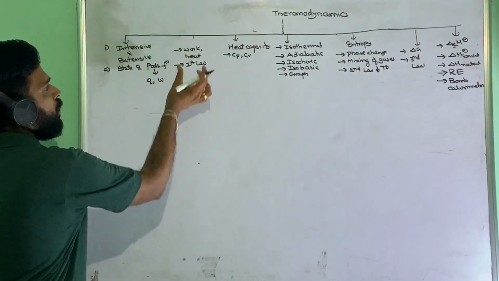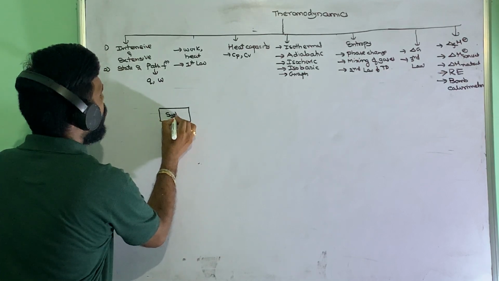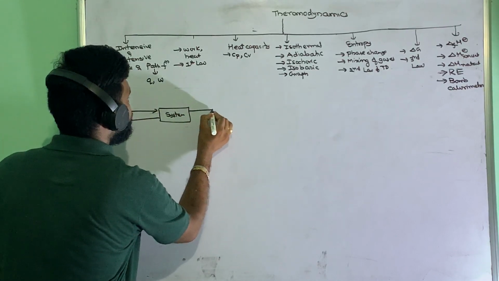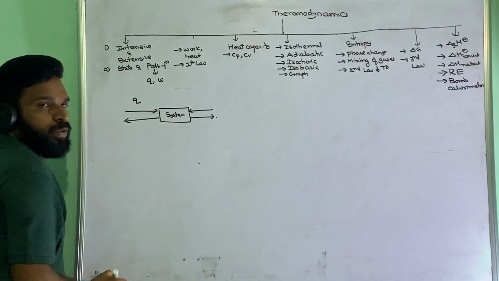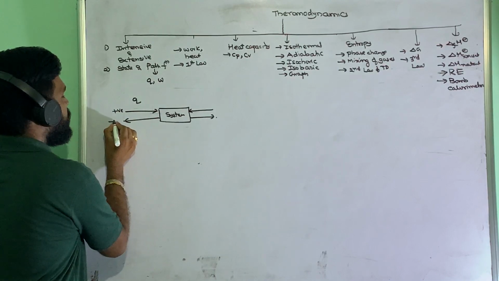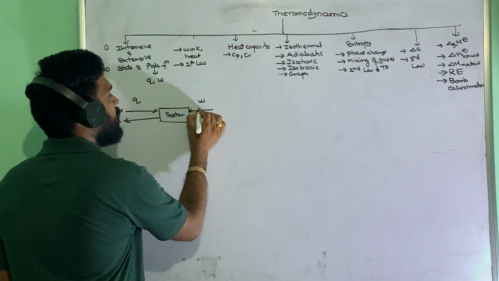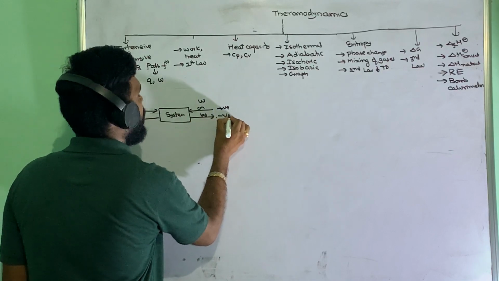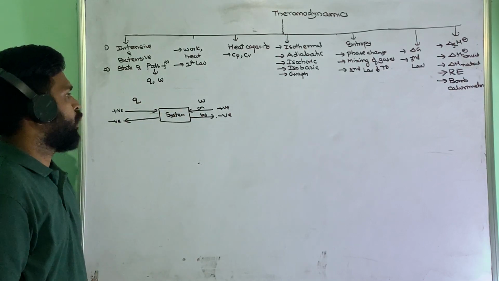And the next topic is work and heat. We know that this is the system we have. So heat can go into the system or come out of the system. With respect to Q, heat into the system is positive, out of the system is negative. With respect to work, work on the system is positive and work by the system is negative. So wherever it is outward, it is negative, and inward is positive.